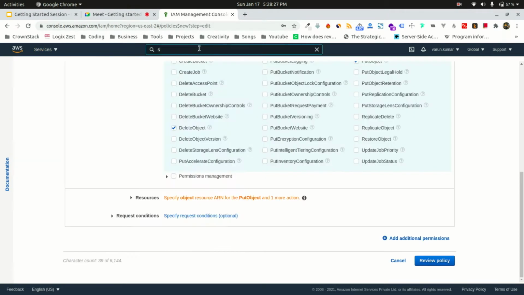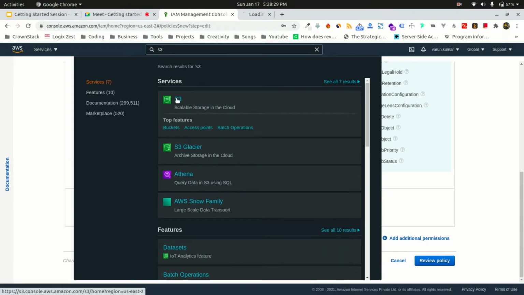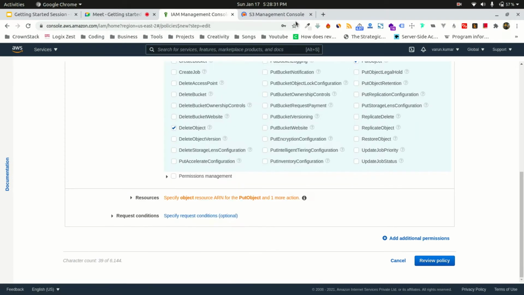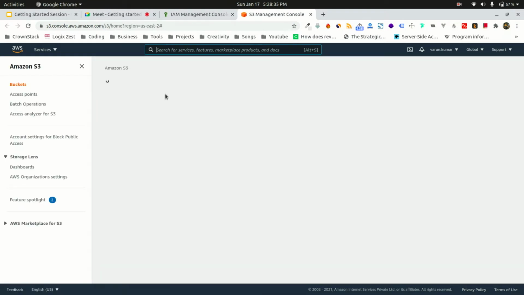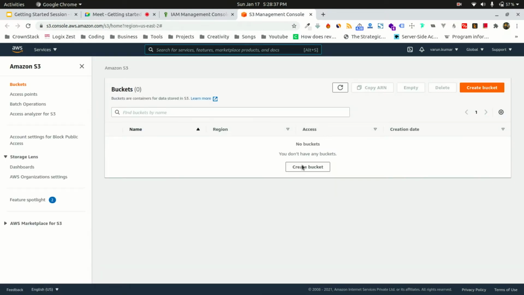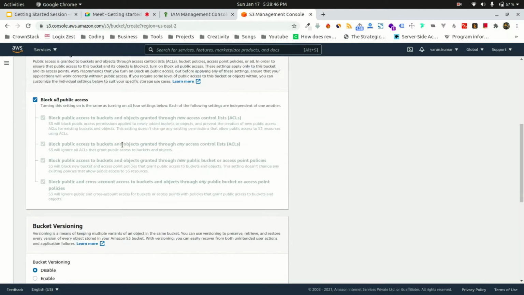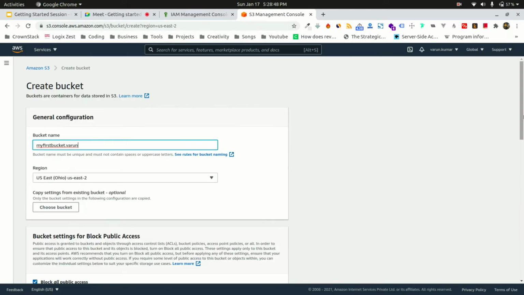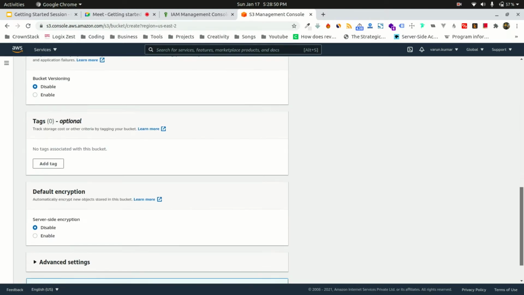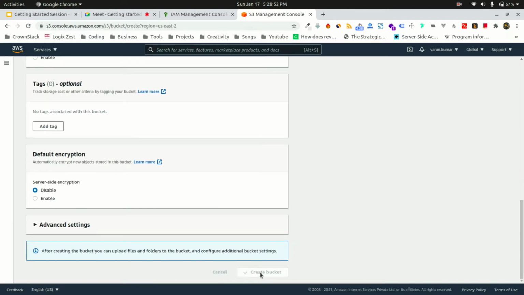So let's go to S3. I'm here in my S3 console. Right now I don't have any S3 bucket over here, but I can create a very simple bucket. We'll come to S3 in detail also, but not in this session. So I'll be fast forwarding just to create a bucket.